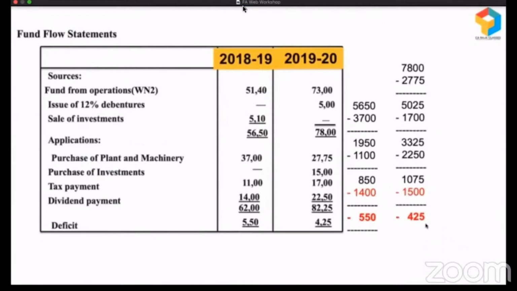In my 4 years of stint in State Bank of India, the statement for which I had high regard is the fund flow statement, because this is one master health checkup report which will reveal all the hidden problems of the borrower. If at all you will get awestruck, or become unanswerable in one statement, that is the fund flow statement, because it is so clear. It shows from where they got money and where they have used it. See, they have paid dividend in 2018-19 when they didn't have money. They've invested in someone else's business in 2019-20 when they did have money.